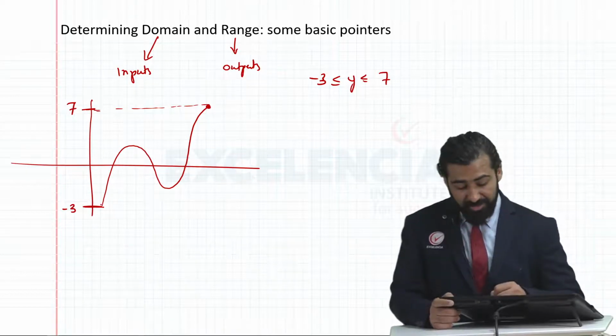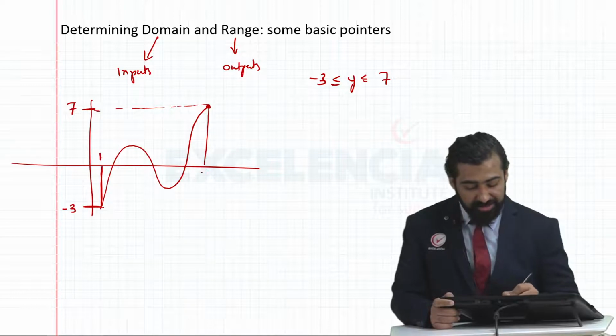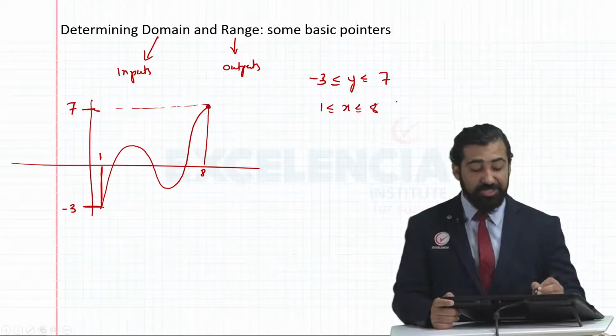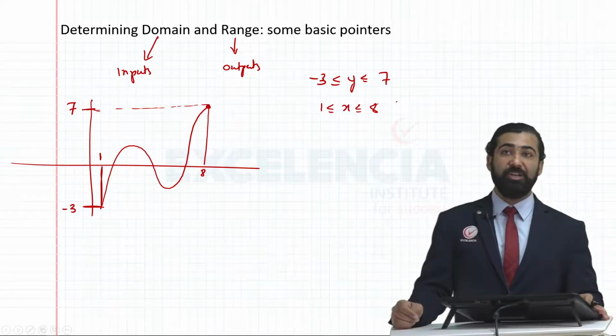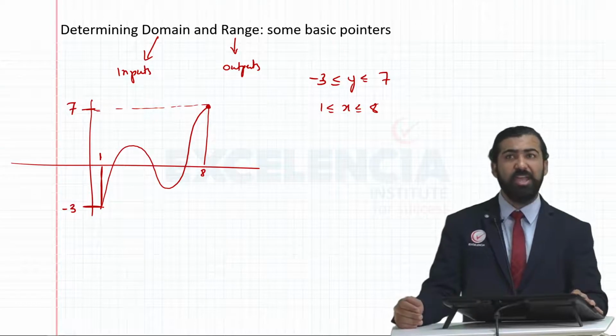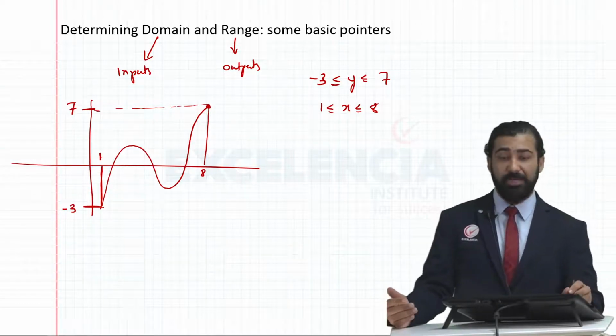On the other hand, domain is my set of inputs, the x values. If this is 1 and this is 8, my x values range from 1 to 8. So the domain is x lying between 1 and 8. Again, very simple questions may be asked on domain and range, and you should be able to determine them graphically.